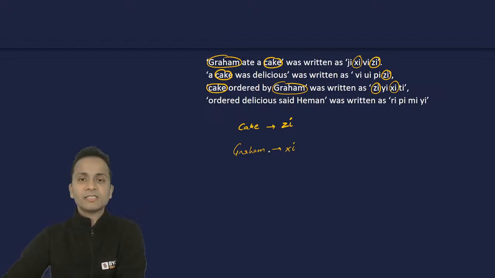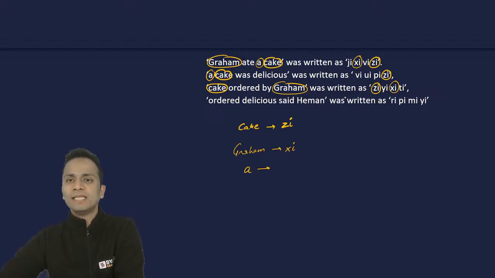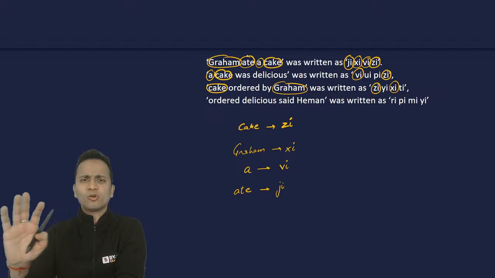Okay, right? Next, in the first two statements, A is common. Okay, so A is common. Then in the first two statements, among the codes, VI is the common. So A will be coded as VI. And in the first statement, the only word which is left is 8. So the code for 8 is the remaining code, that is JI. All right. So 8 is also gone and the code is JI.